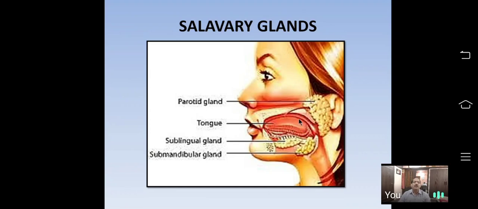So this is about the salivary gland and saliva. Saliva also makes food wet, which facilitates easy movement of food in the GI tract, meaning the gastrointestinal tract. Next, I will show another gland, that is the liver.